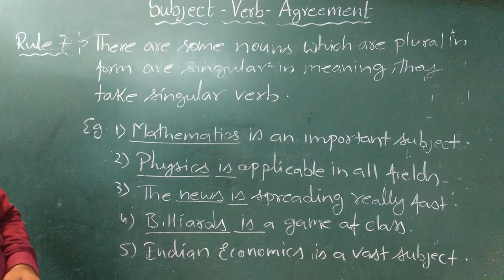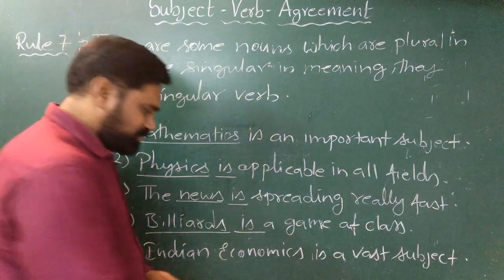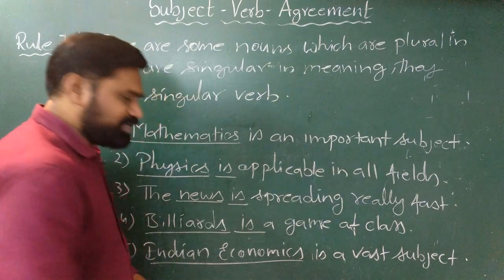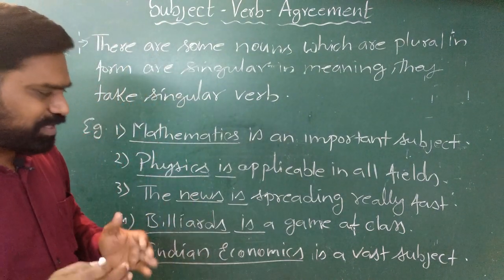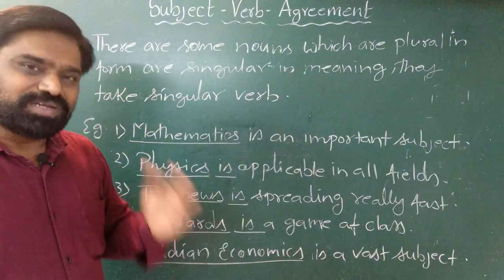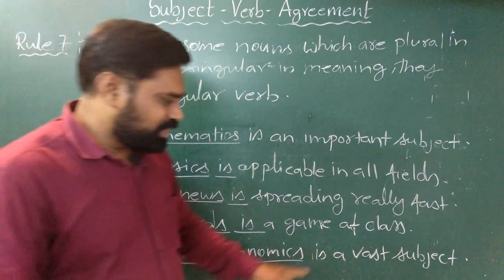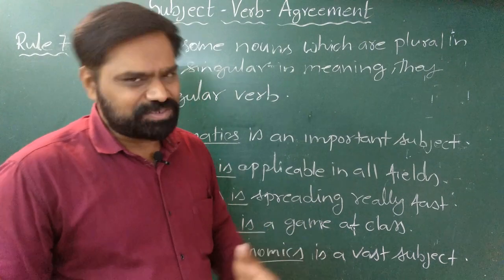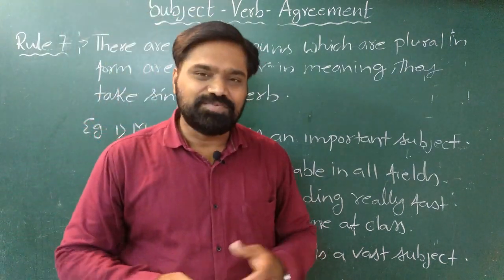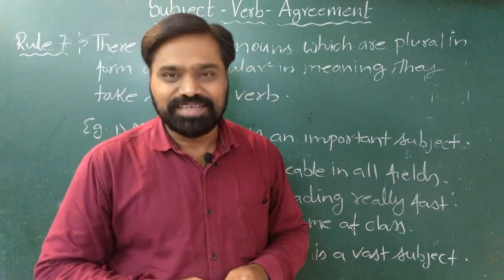Similarly, the last example, Indian economics. So here you can notice economics is a plural word, so Indian economics, though it is plural, but in terms of meaning it gives a singular idea. Indian economics is a vast subject. So this one was really easy for you, hope you understood. Let us see the next rule.